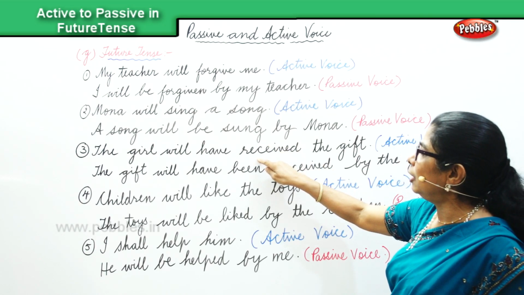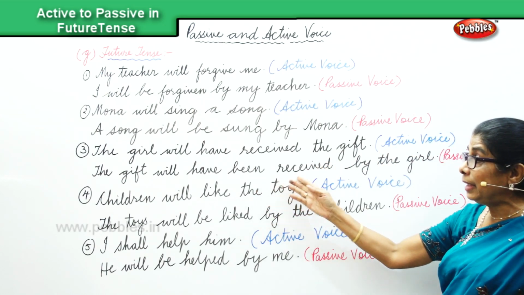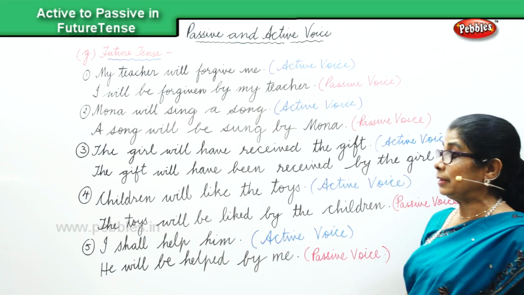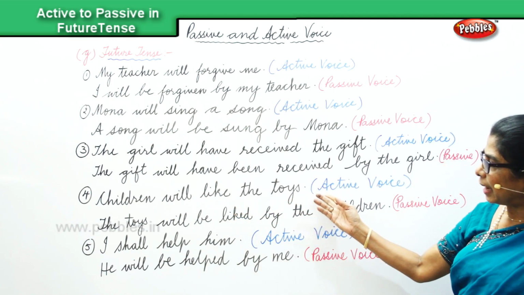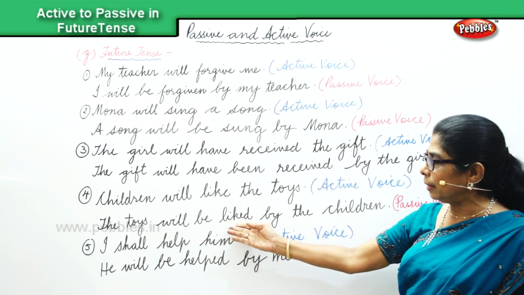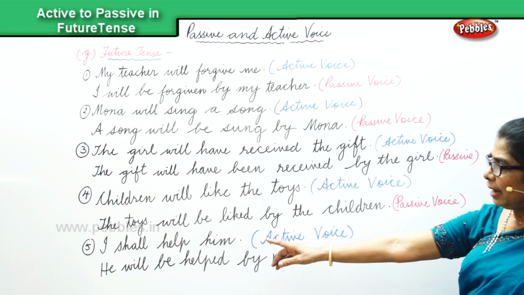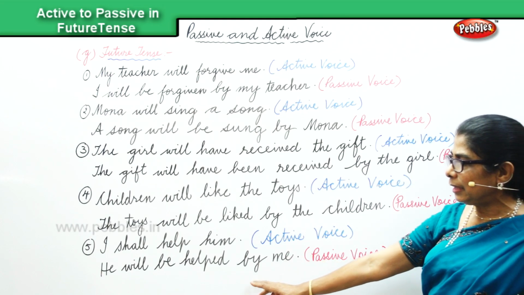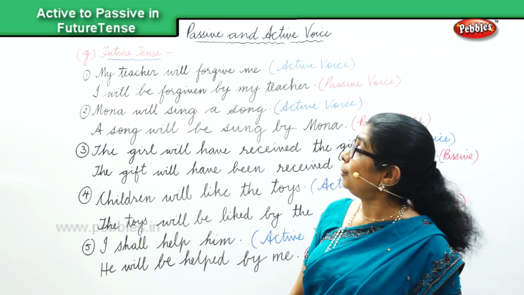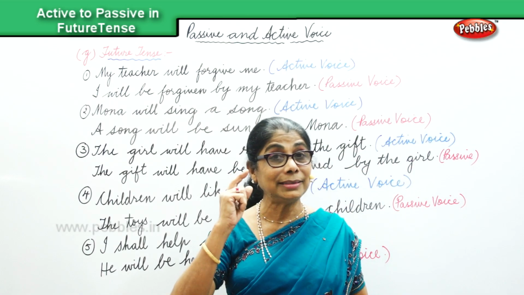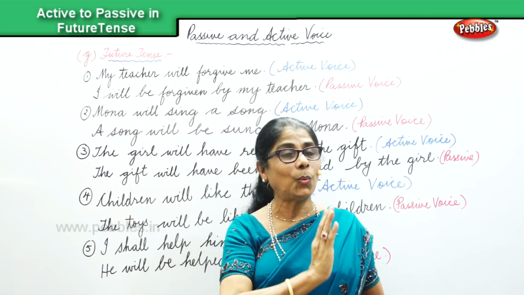Third, the girl will have received the gift. That's active. The gift will have been received by the girl. That's passive. Fourth one, children will like the toys. Active. The toys will be liked by the children. Passive. Finally, I shall help him. Active. He will be helped by me. Passive. So we have gone through all the tenses, changing from active to passive, recalling to our mind whatever we learned.